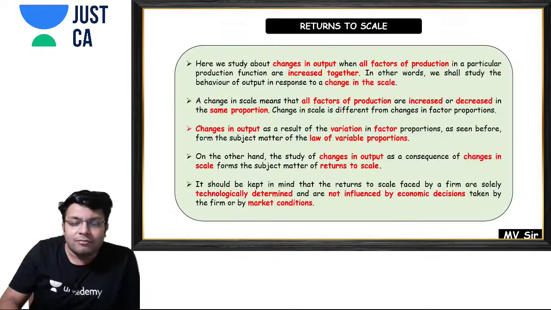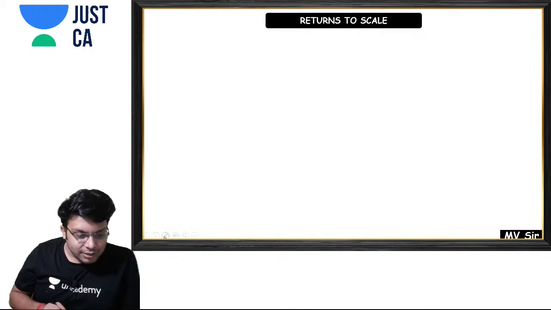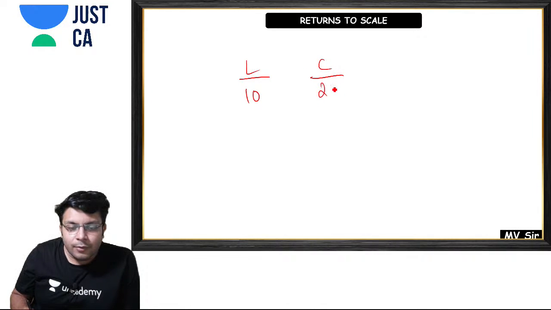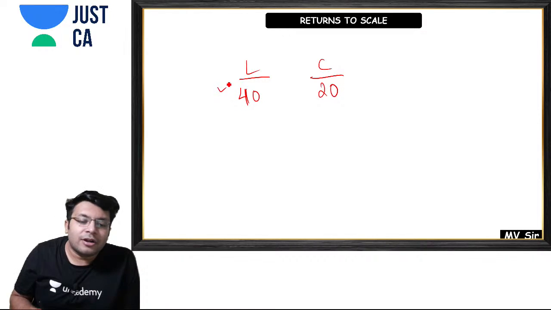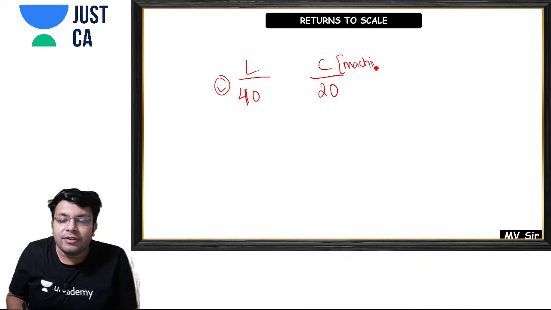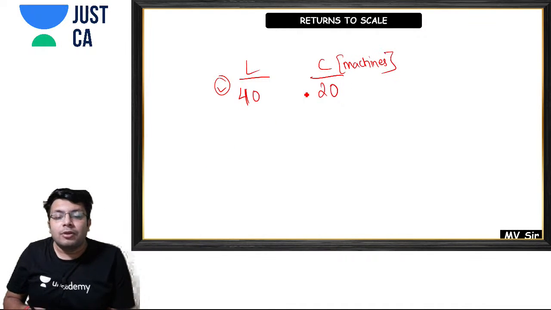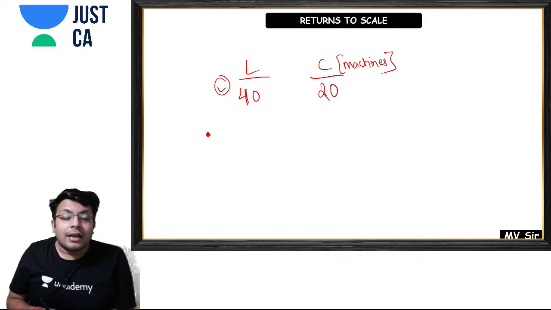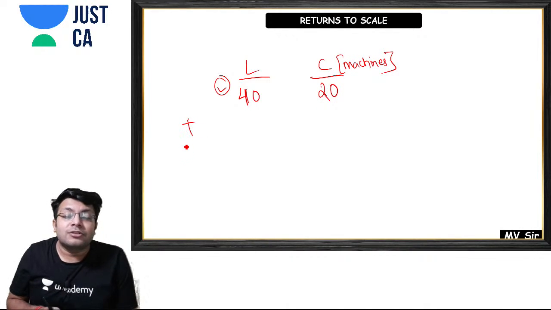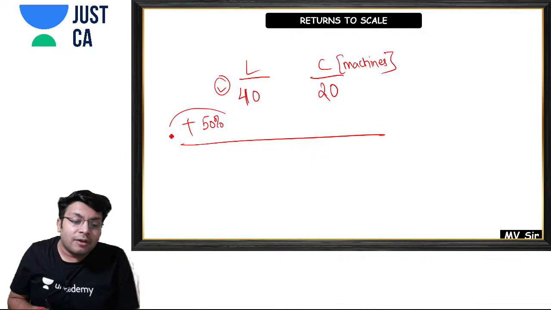Sir, can you give an example of this? Do you want an example? Now see, for example, I'm using 40 laborers and 20 machines. I'm assuming that machines come under capital. Now I have to increase all the inputs in the same proportion. Suppose I increase all the inputs by 50%.